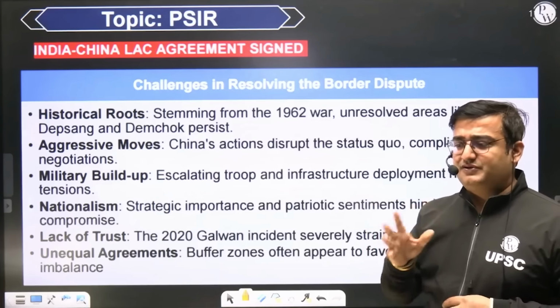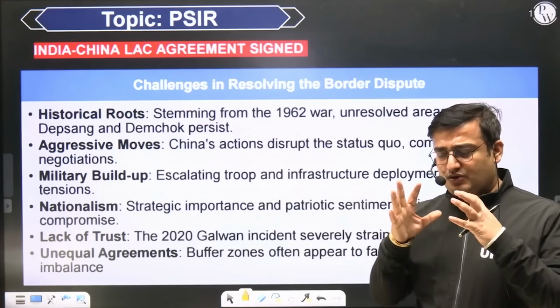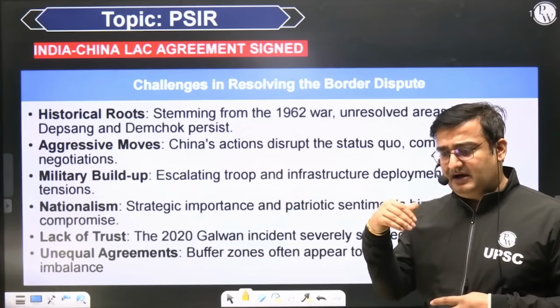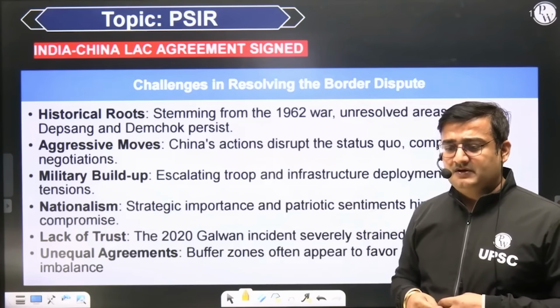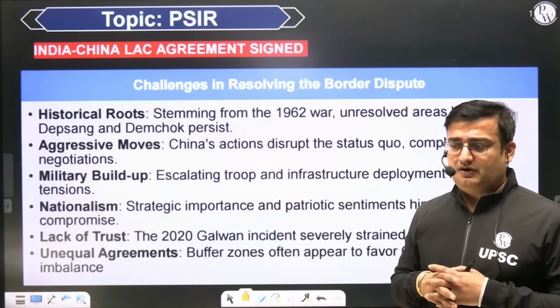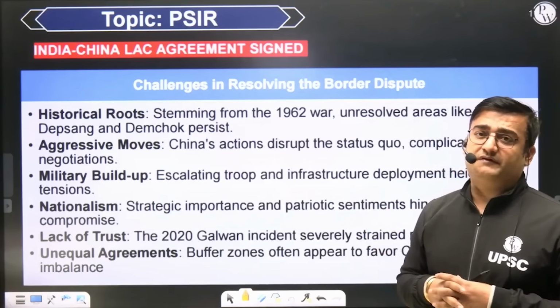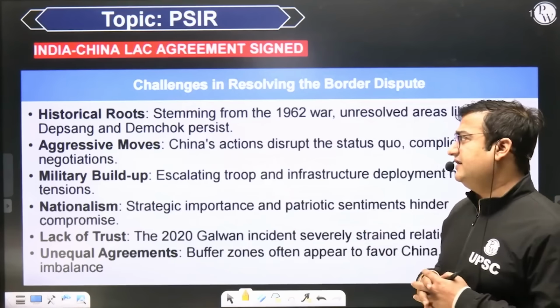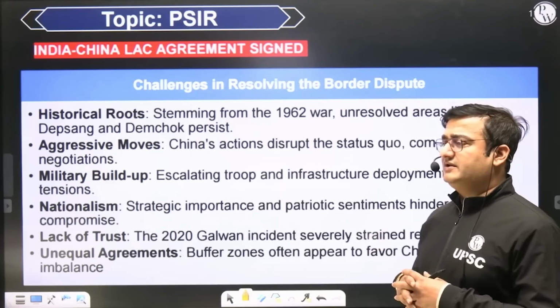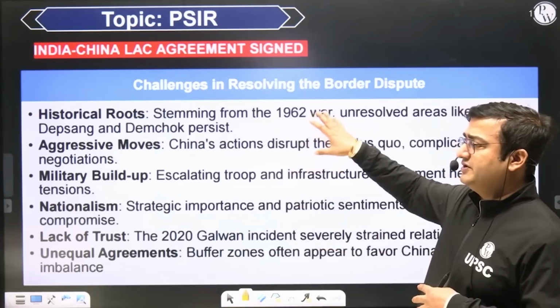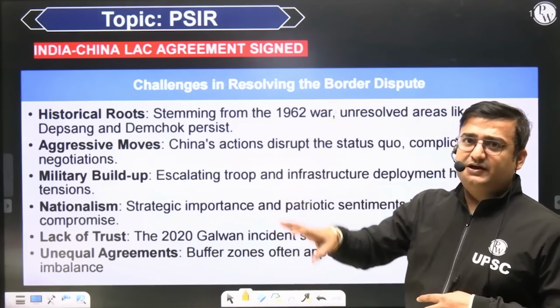A lot of history is involved. So it is also being considered as an unfinished agenda and a leftover of history. Since it is a leftover of history, you cannot think that the border dispute will be resolved right now. It is likely to take time.